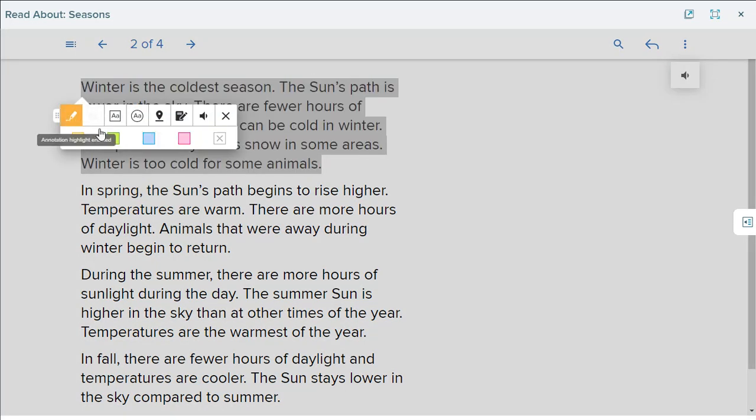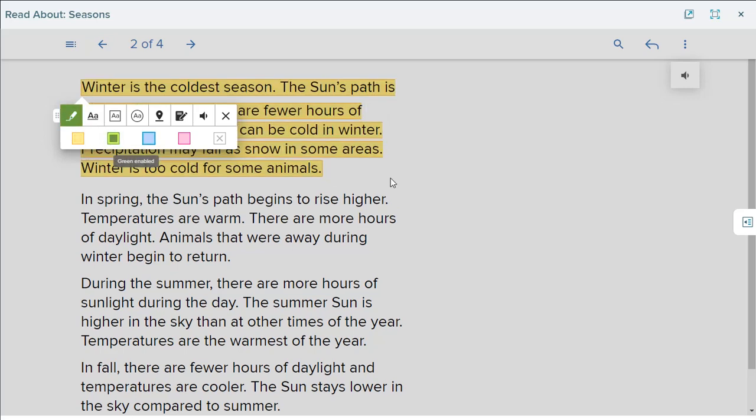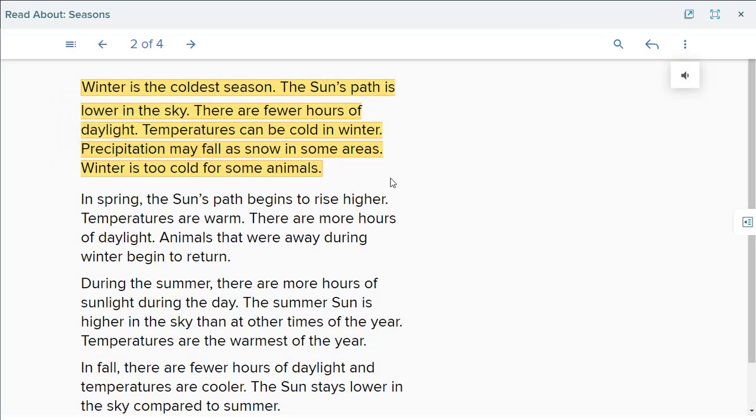So they gave us a lot of facts about winter. It is the coldest season. The sun's path is lower in the sky. Few hours of daylight, temperature is cold. Also, we have a high range of precipitation like snow, rain. Okay, yes, it is too cold. So some animals sleep all the winter, and we talked about this. They do hibernation. Yes.